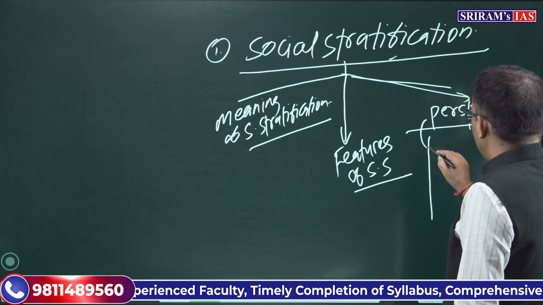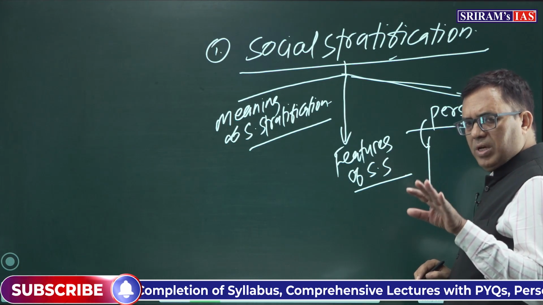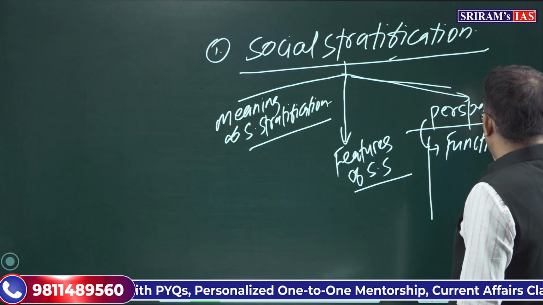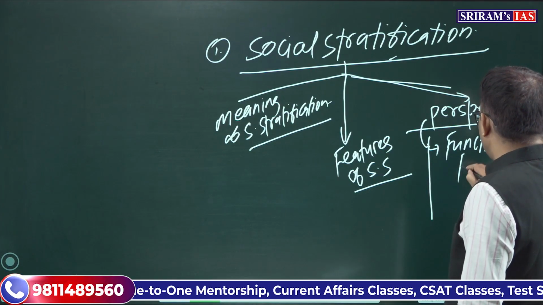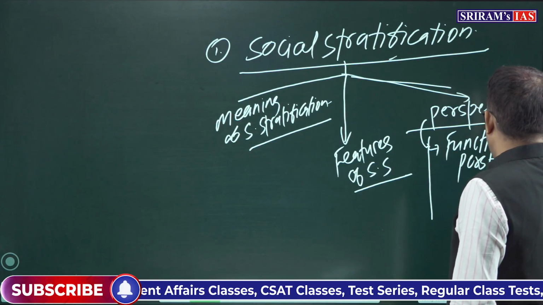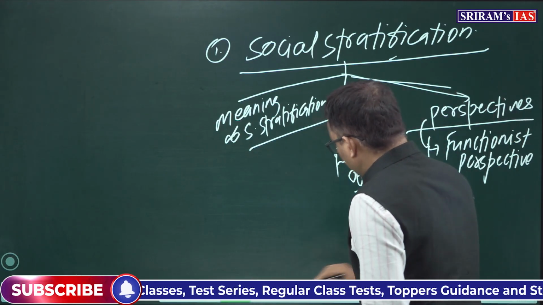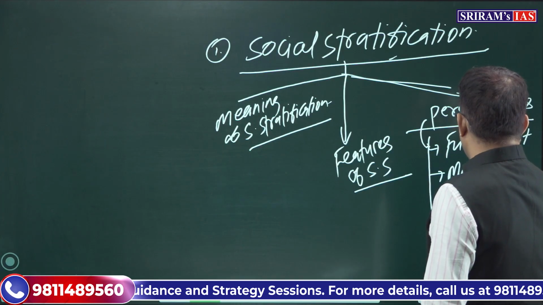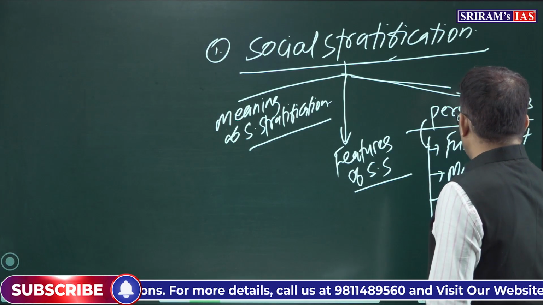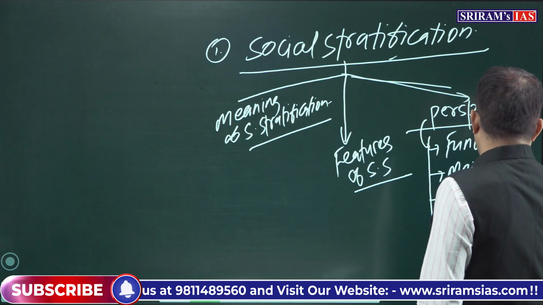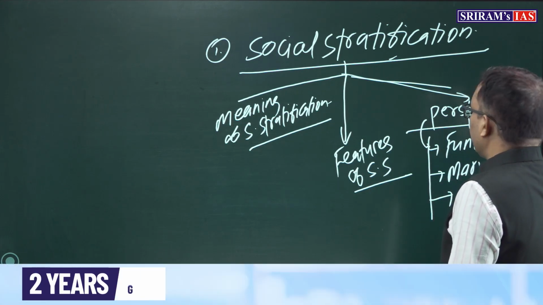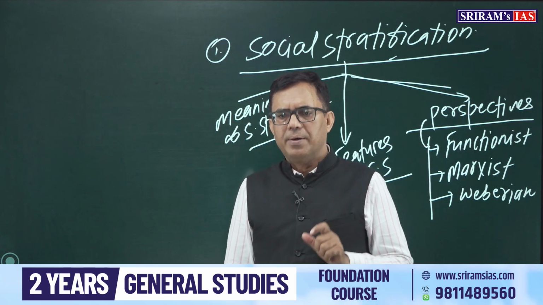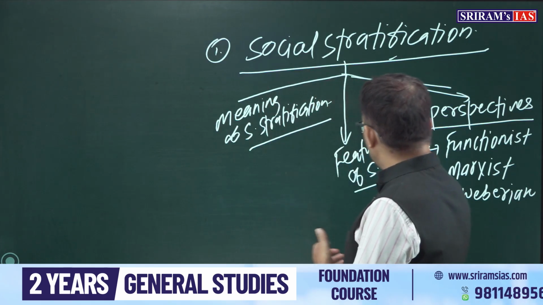Many perspectives are there. Broadly, three perspectives are very important from the examination point of view that I am going to discuss with you. The first one is the functionalist perspective, the second one is the Marxist, and the third one is the Weberian. The fourth one we can also say is the feminist perspective, but the feminist perspective is the least dominant trend in sociology. Now let us go for the discussion one by one.